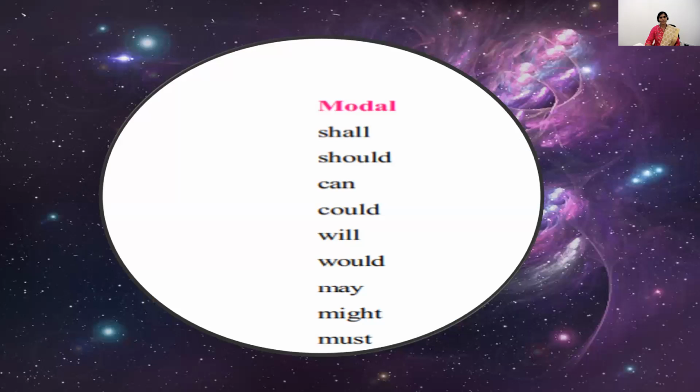We see different modal verbs in our language. Let's see what are those: shall, should, can, could, will, would, may, might, must.